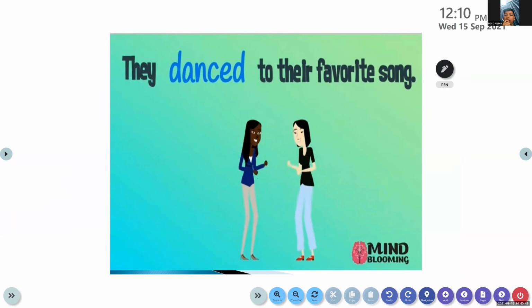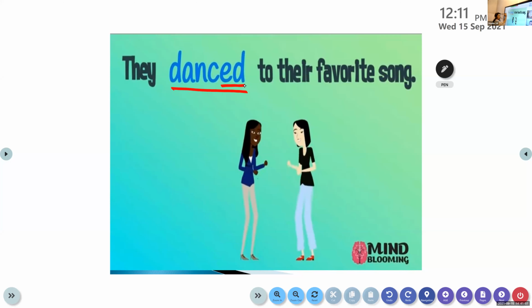Dance. What tense is it? Someone tell me what tense it is. Past tense. How have you identified that the verb is past tense? Yes, only one answer. Dance. Yes, you have added ED to it to show that the verb is in the past tense.